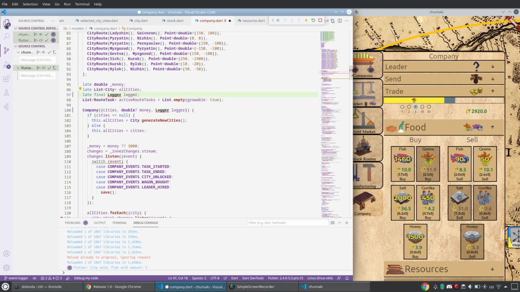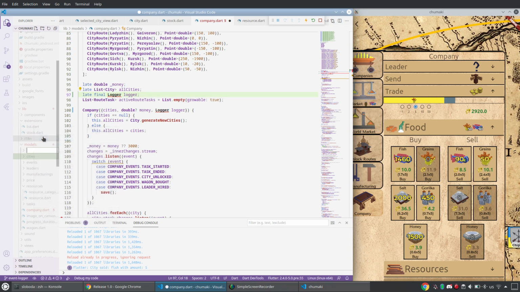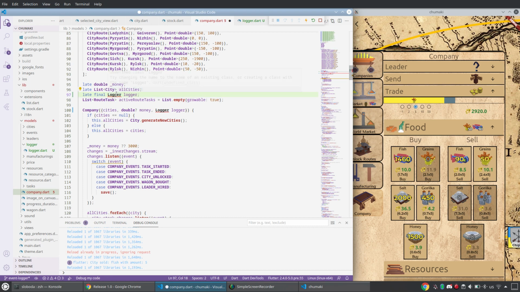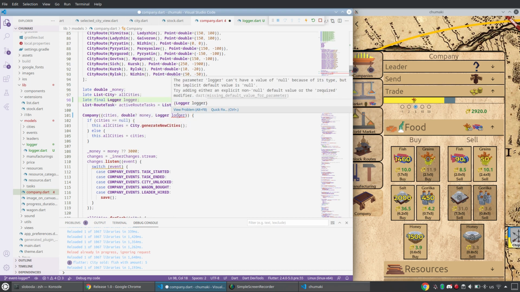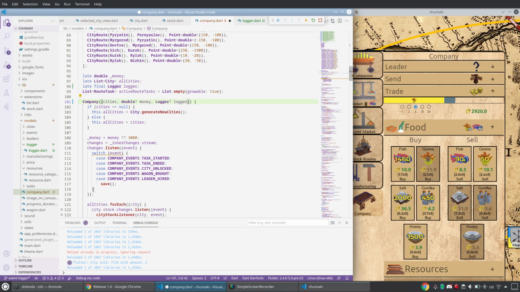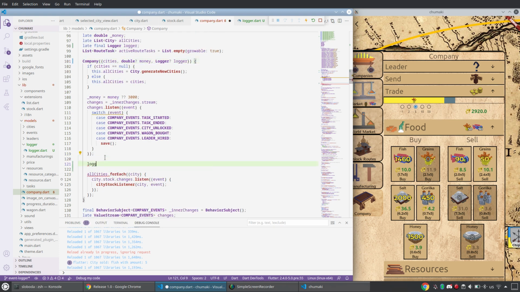And let me quickly go to models. I will create a new folder. It will be called logger. Yeah, so maybe I will have to create more classes. Class logger, it does nothing for now. I just want to compile this. Logger, you see it asks for null. Yeah, it will be. Maybe we don't need logger in the constructor.